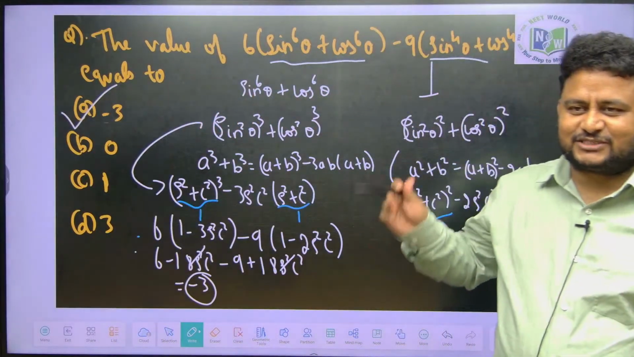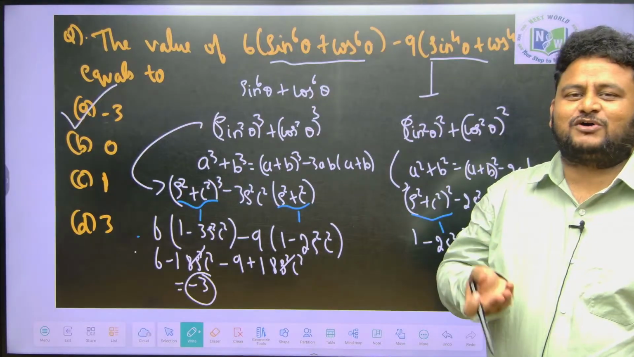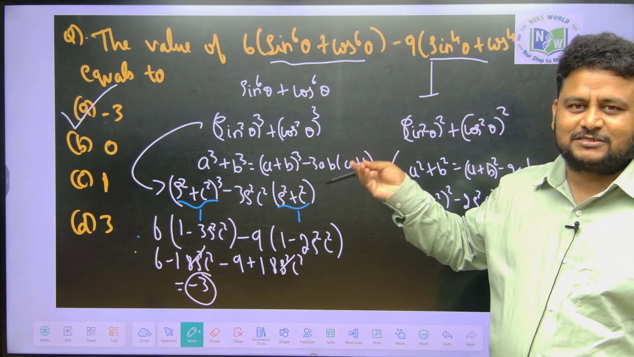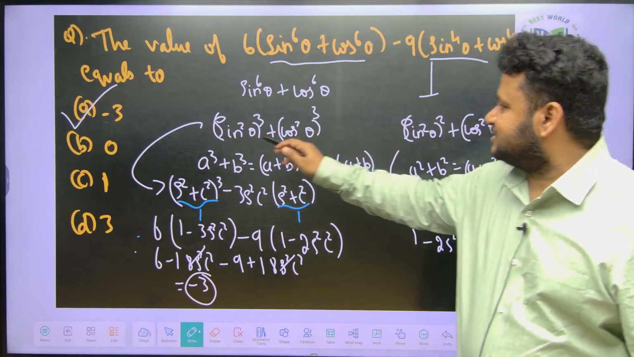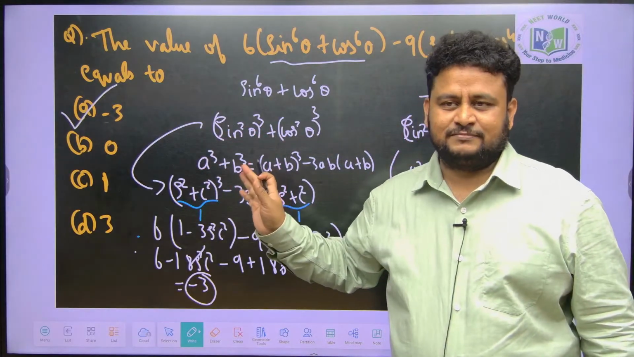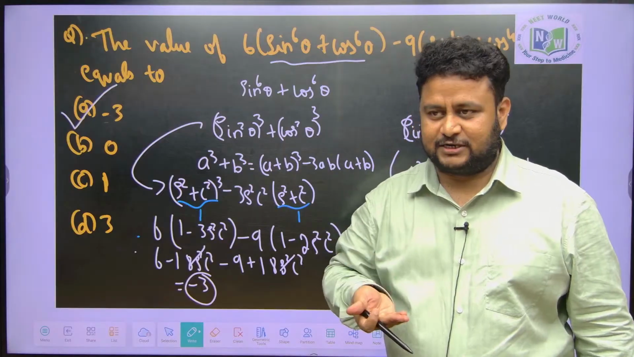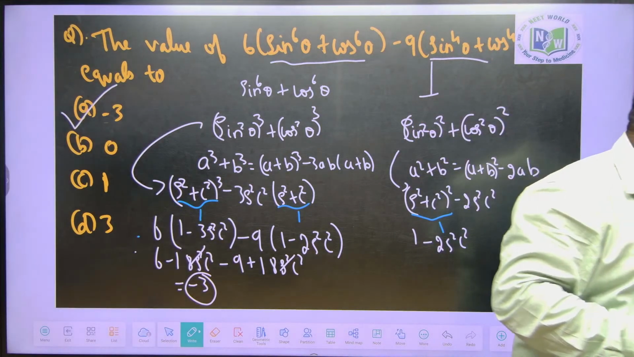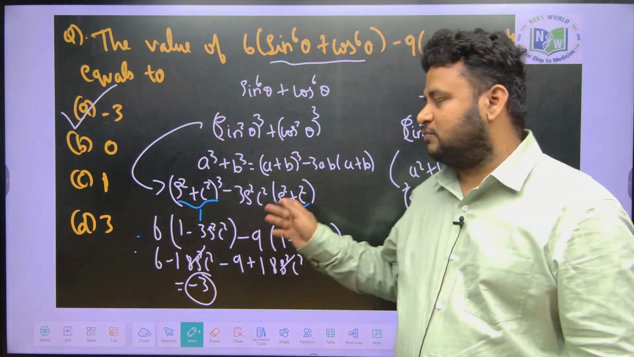Clear? So, we are just using the identity sin square theta plus cos square theta equals 1. This is just from the knowledge of your class 10, and the knowledge of algebra that we are using. That is why the bridge course is very important. Understood? This is how we have to solve this question. So, sin square theta plus cos square theta is equal to 1.